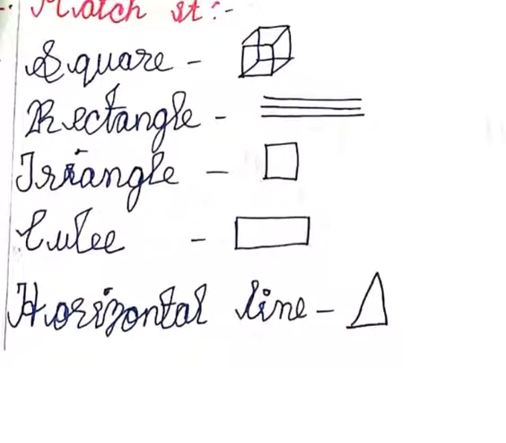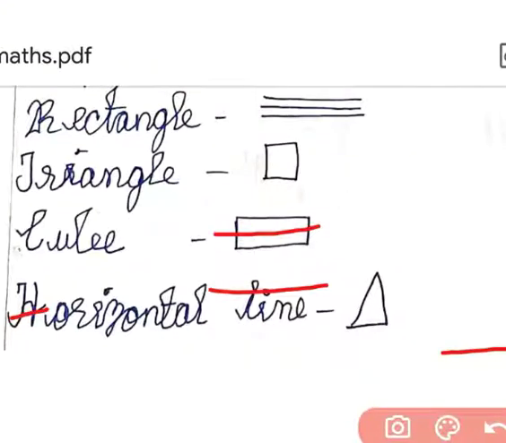Third Roman: match it. You already know match it. It is very easy. You have to match the shapes and their names. First one, square. In the 5 shapes, which one is square?